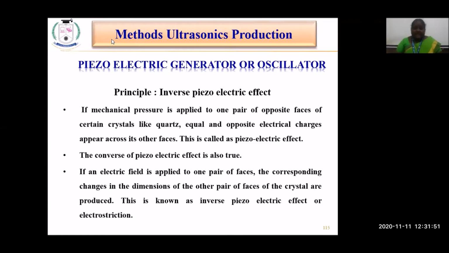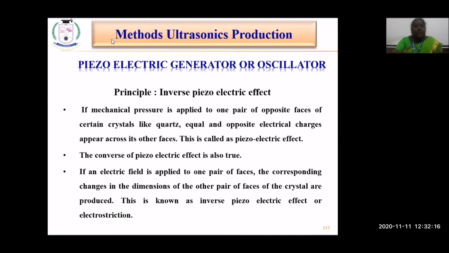The counterpart of this piezoelectric effect is that if an electric field is applied to the pair of faces of this crystal, it produces a change in the dimension of the crystal. That is called the inverse piezoelectric effect or electrostriction.